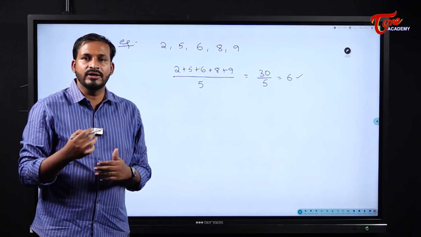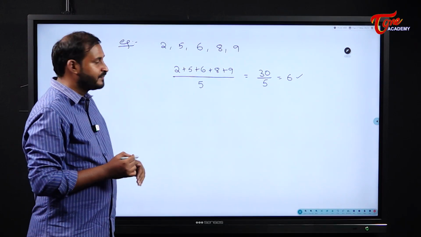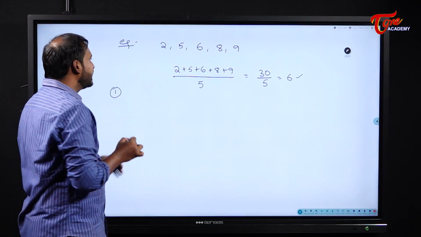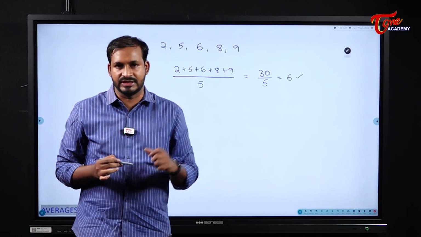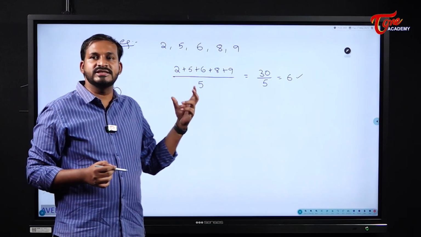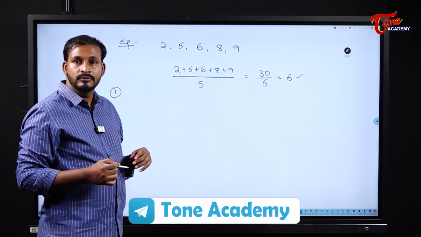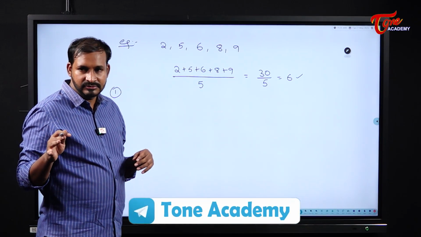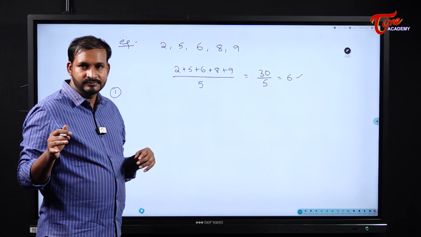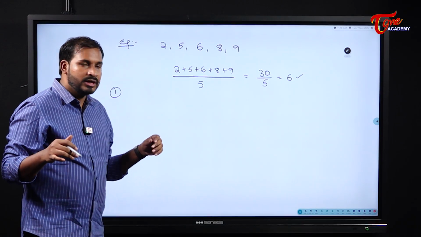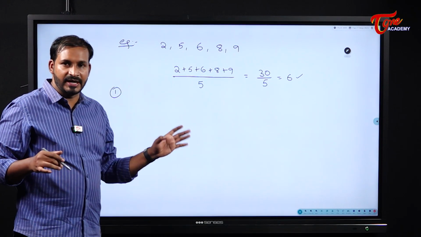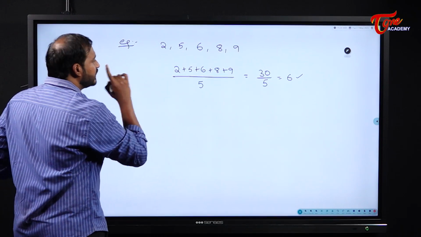Now the first property is, if I increase each and every number with a constant, that means each and every value, if I increase each and every value by 2, what will happen for us here?